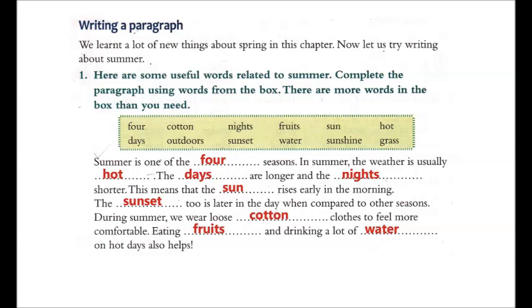And after that, during summer we wear dash clothes to feel more comfortable. गर्मी के दिनों में हम कैसे कपड़े पहनते हैं? कॉटन के कपड़े पहनते हैं. So in this blank you will write cotton. Eating dash and drinking a lot of dash on hot days also helps. गर्मी के दिनों में हम ज़्यादातर क्या खाते हैं? फ्रूट्स खाते हैं और ढेर सारा पानी पीते हैं. So in the first blank you will write fruits and in the last one you will write water.